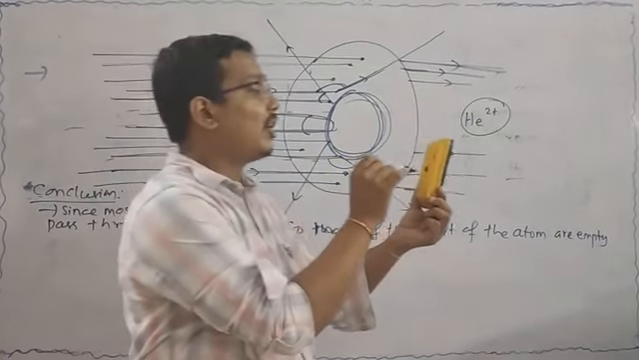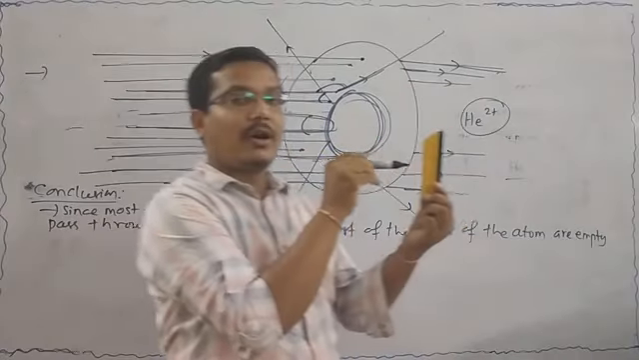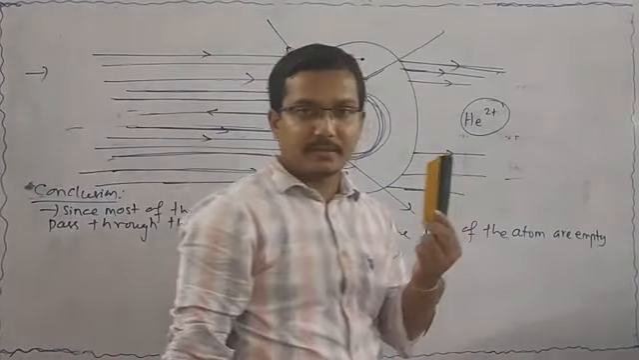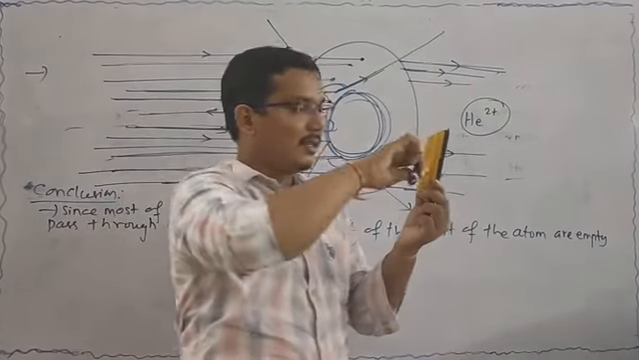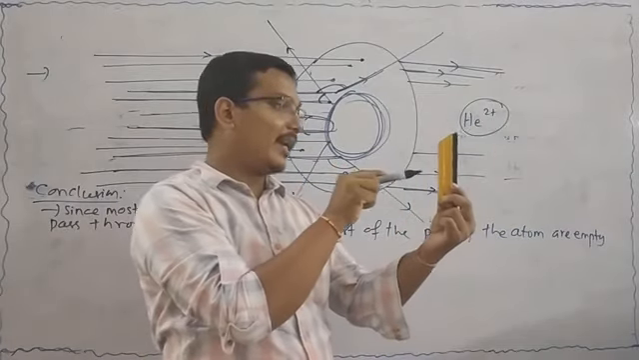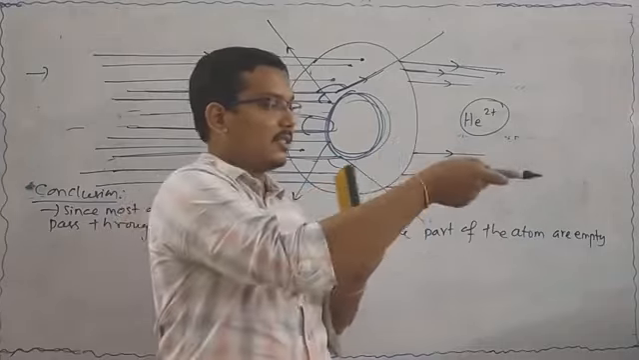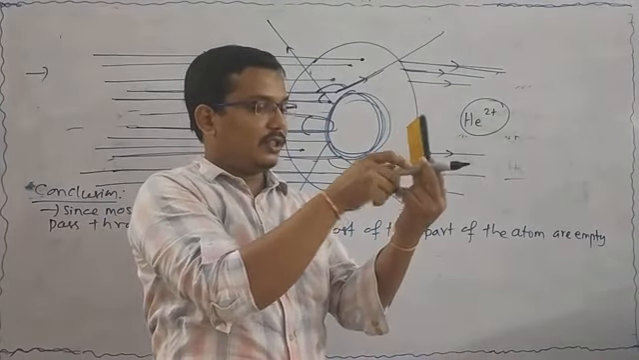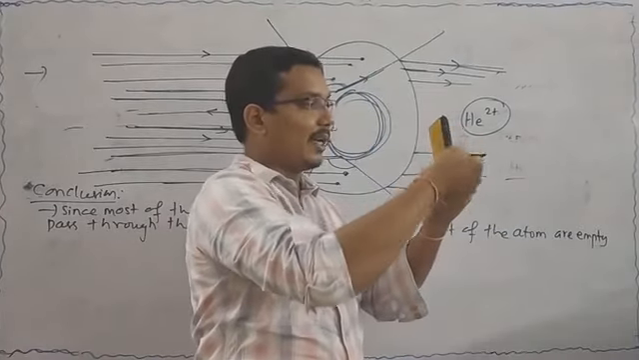But here a solid substance is present. That means when it strikes, it is unable to cross the gold foil. It will be deflected like this, or like this, or like this. It can make an angle, but it cannot make an angle of 180 degrees. 180 degrees means like this: this is your starting alpha particle and the ending alpha particle, and the angle is 180 degrees.